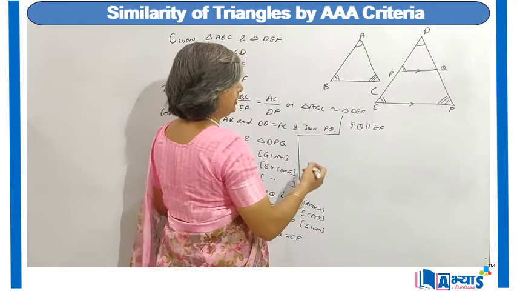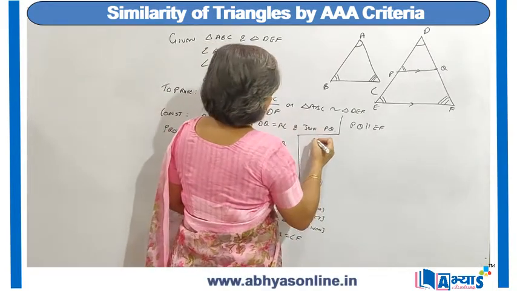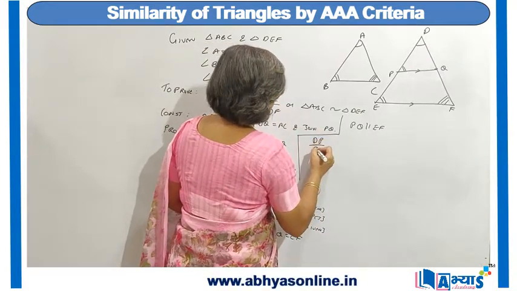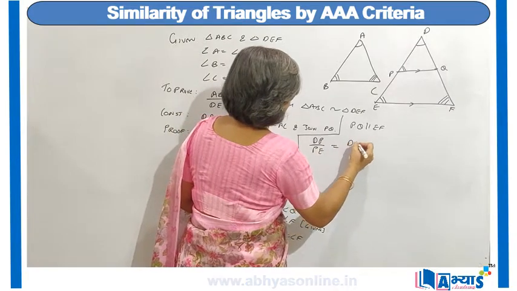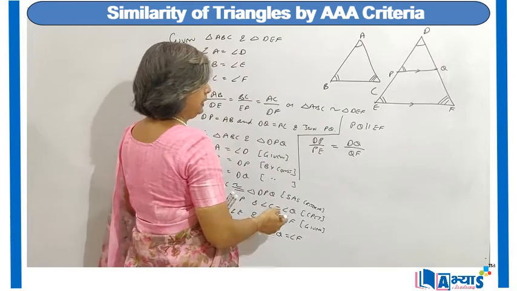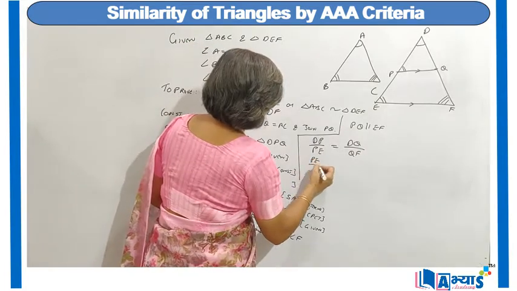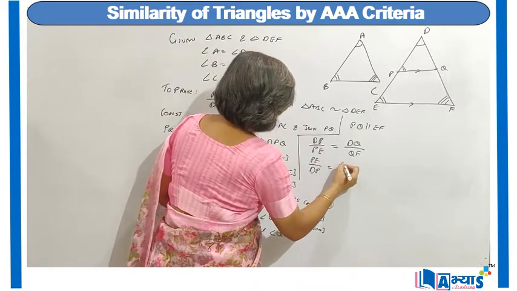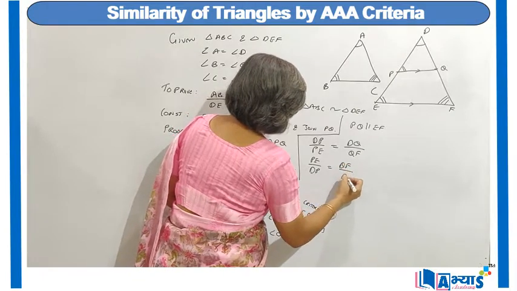From basic proportionality theorem, we can say that DP upon PE is equal to DQ upon QF. Taking the reciprocal, we get PE upon DP is equal to QF upon DQ.